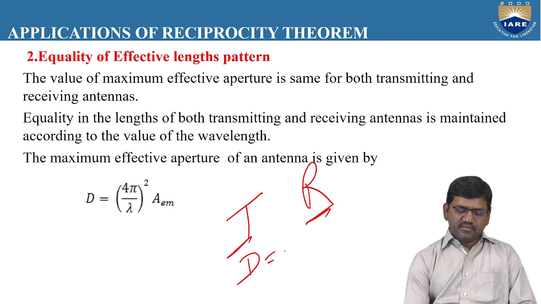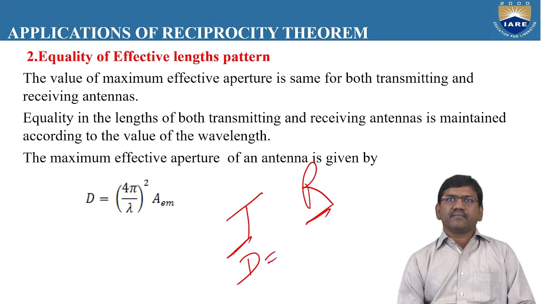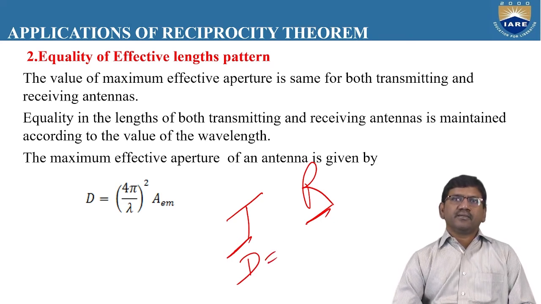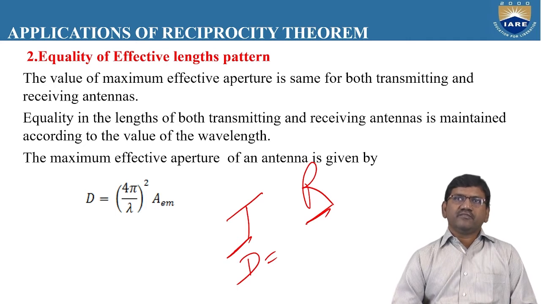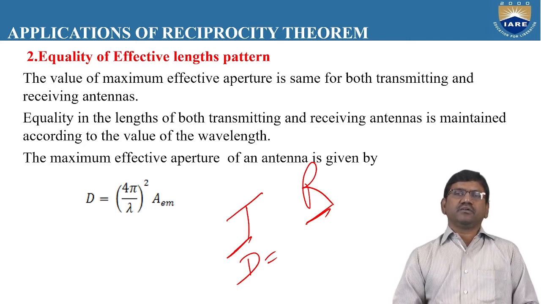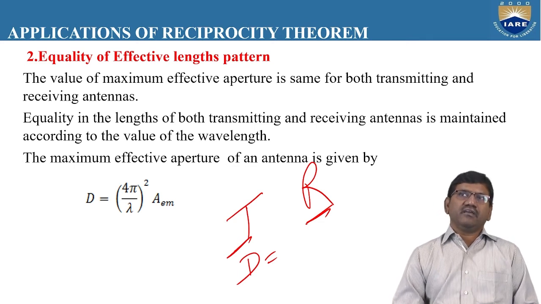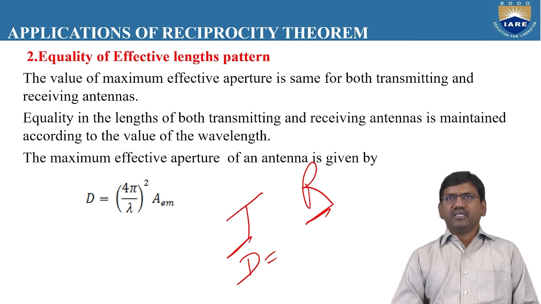The directivity is given by D is equal to 4 pi by lambda square into AEM, where AEM is the maximum effective aperture of the antenna. So here the same concept is being applied as we applied for directional pattern. Whether we use the antenna in the transmitting mode or the receiving mode, the effective length of the transmitting antenna and the effective length of the receiving antenna will be maintained same. And this effective length depends upon the value of the wavelength.